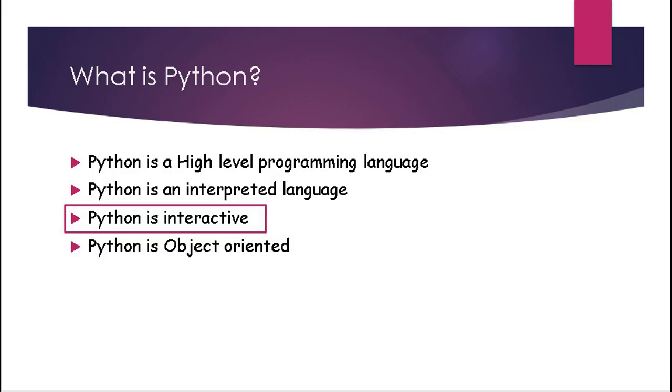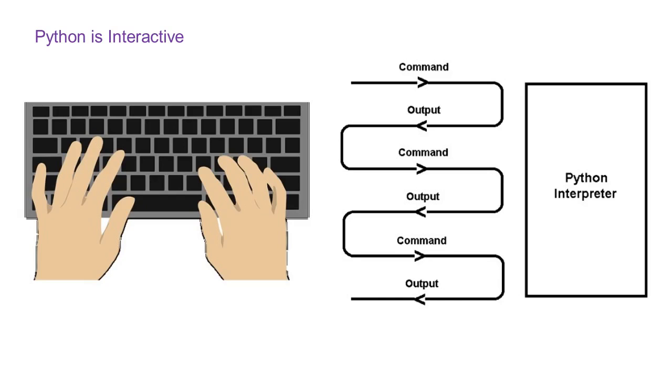Python is interactive. Python can also be executed interactively, which means a user types one line of code, runs the code and gets the output, and can repeat this process again and again. It makes it very easy for user to debug the code.